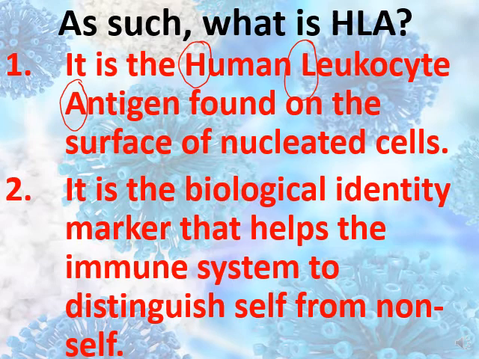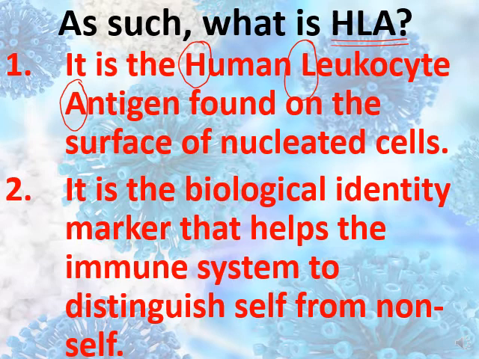So the immune system won't attack it. It will be safe. So the immune system depends on the HLA. HLA is the biological identity marker that helps the immune system to distinguish the self from non-self. If we have the HLA on the cell, meaning that it has the logo, the identity marker, then this cell belongs to my body.